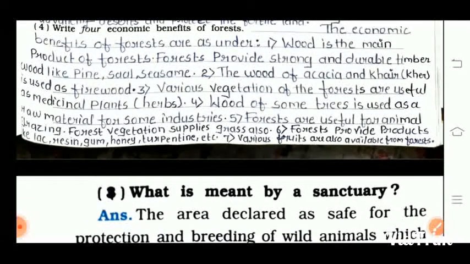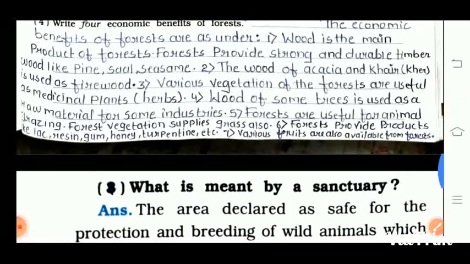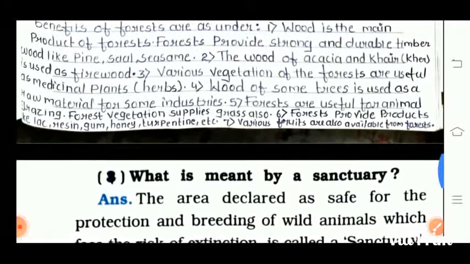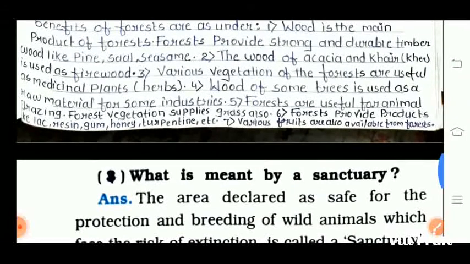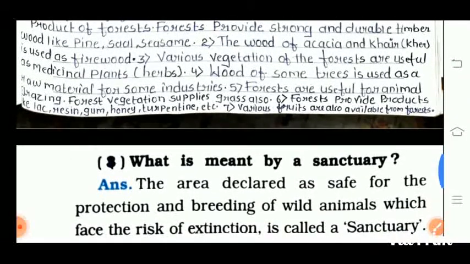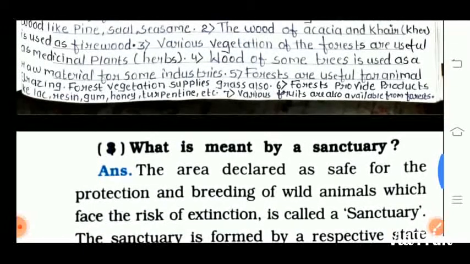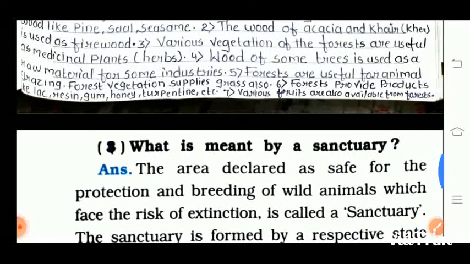Second point is the wood of the khair is used as firewood. Third point is various vegetation of the forest are useful as medicinal plants and herbs. Fourth point is wood of some trees is used as raw material for some industries. Fifth point is forests are useful for animal grazing.